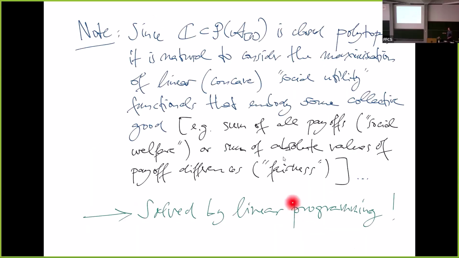And so we come back to linear programming. This C is a convex closed polytope, so we can actually optimize some things like the social welfare, which is the code name for the sum of all the payoffs.